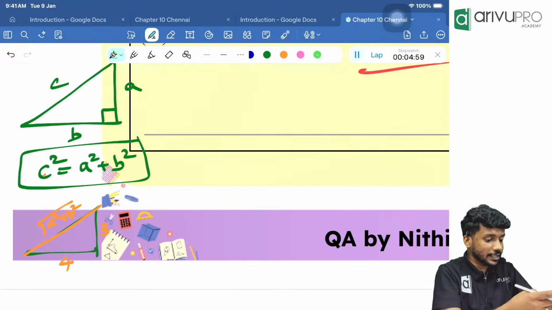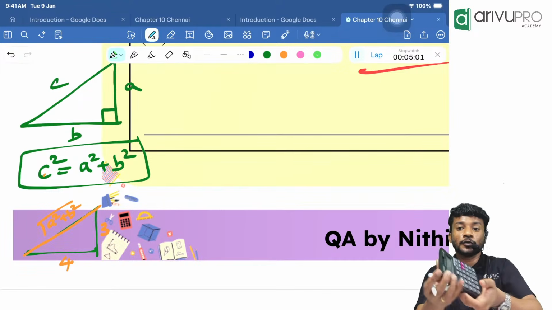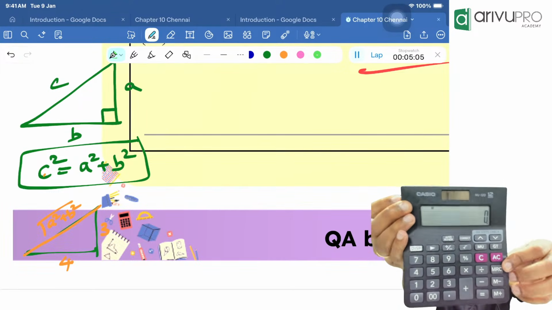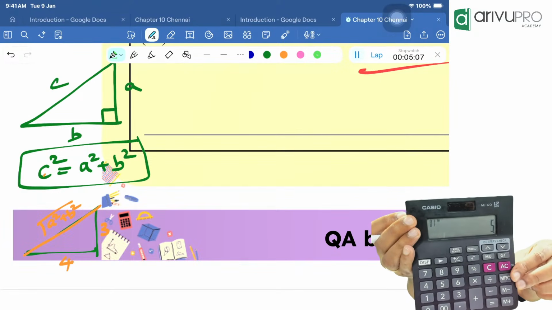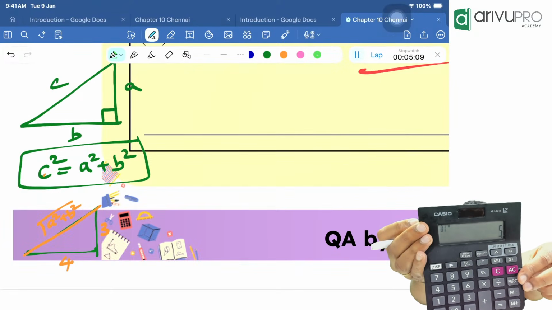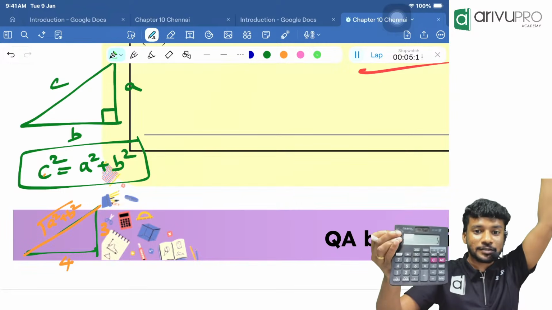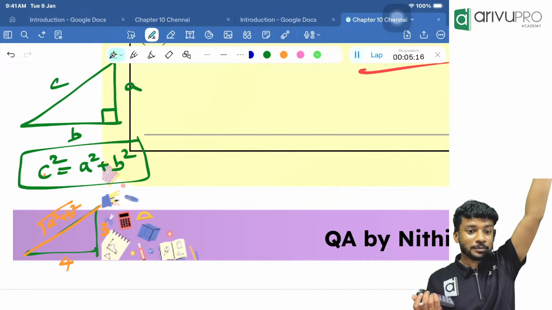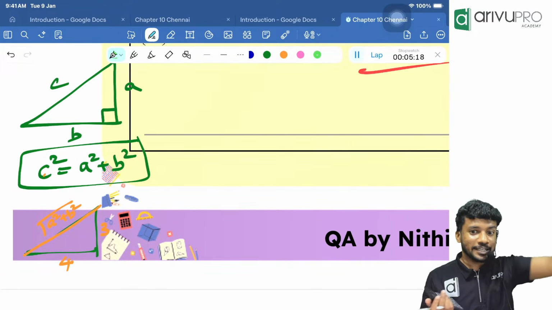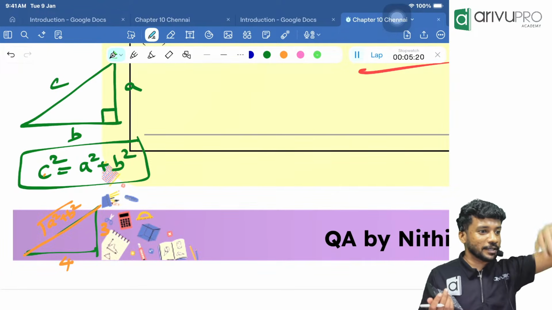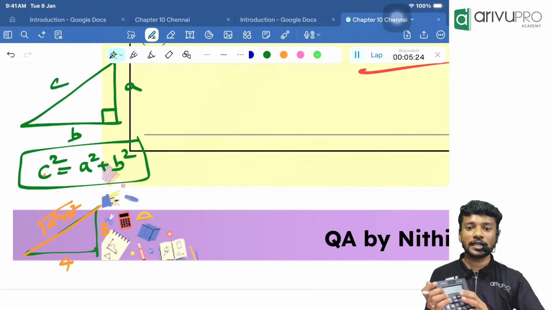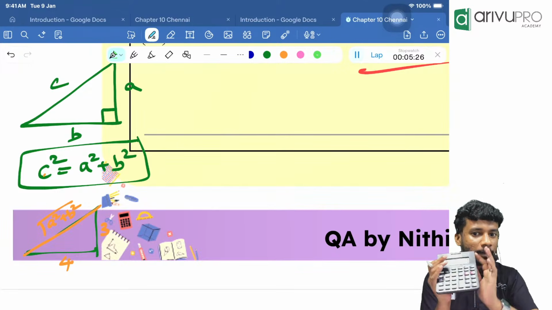For example, I saved something in the memory. You won't know I saved something in the memory. When I click MRC button, what will happen? Automatically our memory will come back. Yeah, 5 came back because it was there in my past. Just like our brain, something will be stored from the past. When we recall it, it will come back. Sometimes it will traumatize us, sometimes it will give us happy memories. Everything is like that. Similarly, calculator also has that memory.